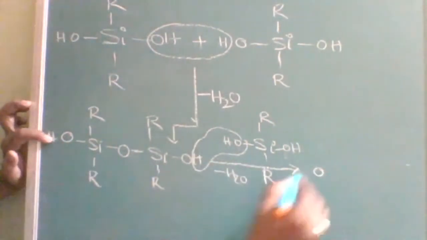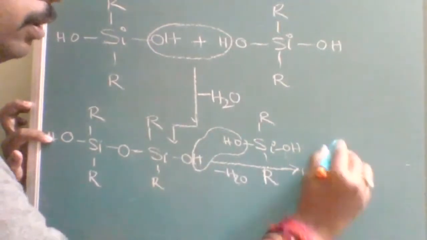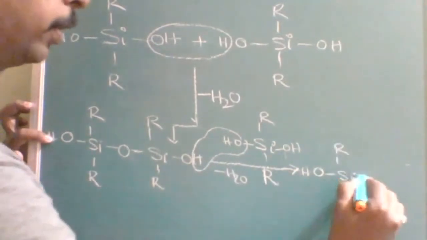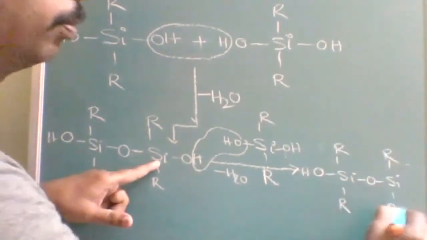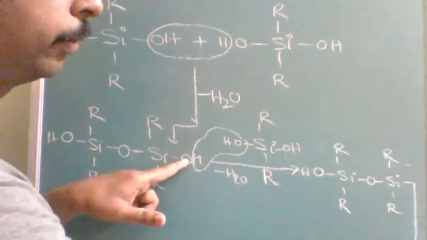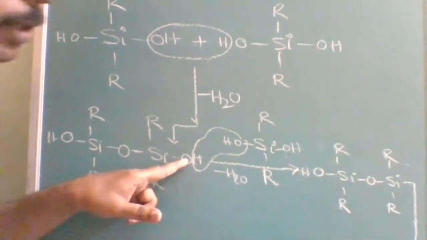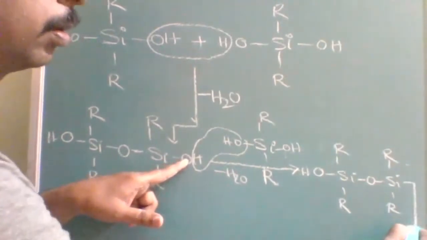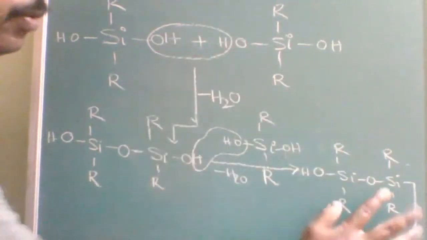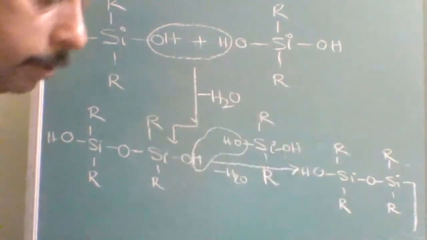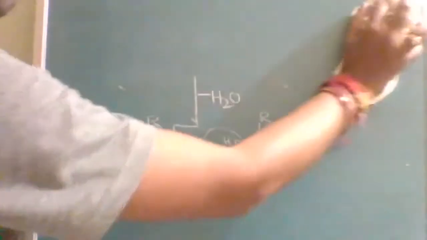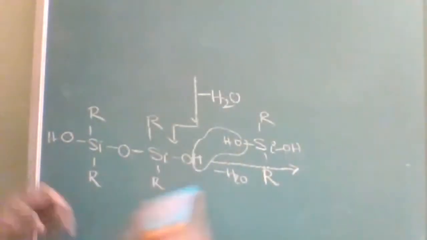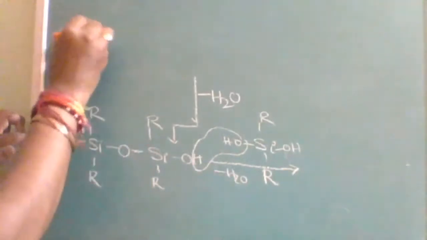See here, this OH is as it is. Then silicon, alkyl group. And this oxygen, this silicon, alkyl group, and this oxygen now. Don't worry, up to here you note down. Understood? This complete product I am writing here.